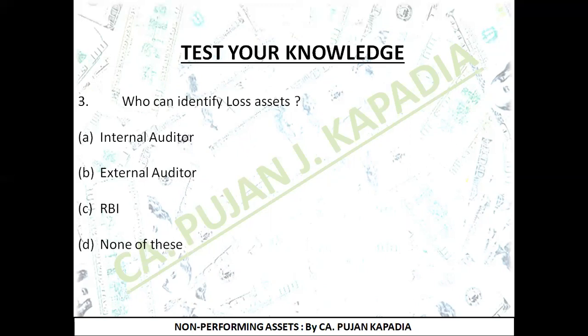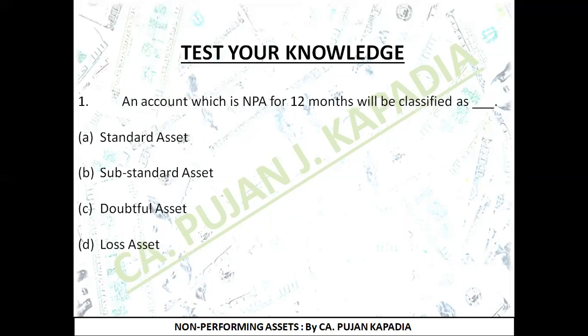Well, I hope you marked the correct options. Let's discuss the right options. First question is, an account which is NPA for 12 months will be classified as what? As we have studied, there are three categories of NPA: substandard, doubtful, and loss asset. So once an asset is classified as an NPA up to 12 months, it will be classified as a substandard asset. So the correct option is option B.